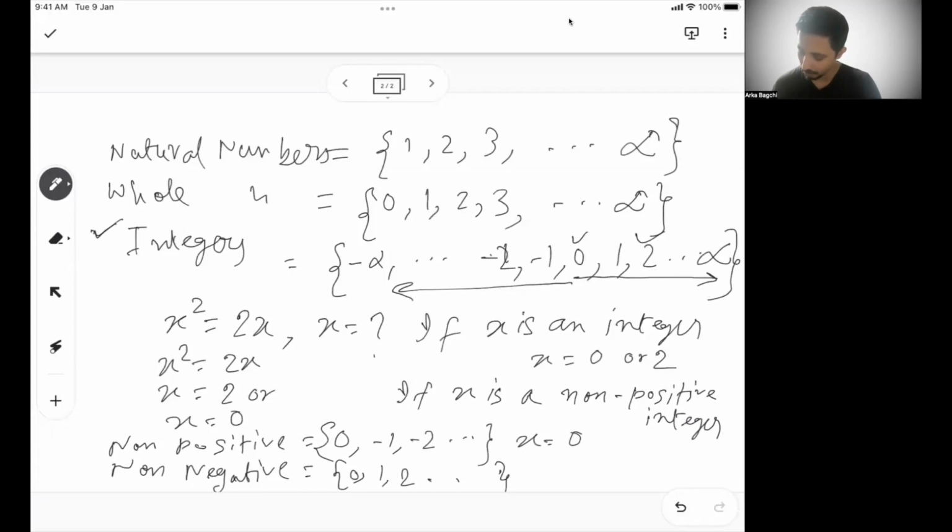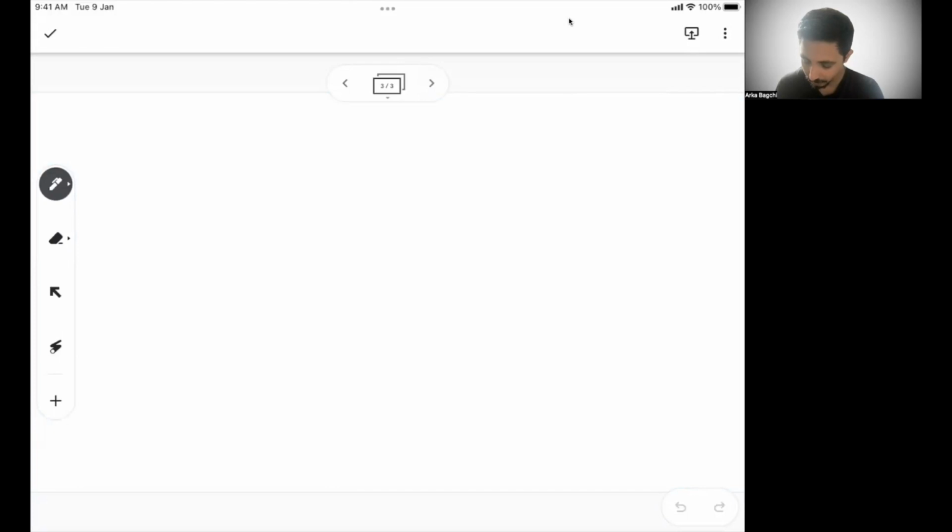Now, the same problem, let's say they have asked x is a positive integer. So what we understood from here is, within integers, if someone says non-positive, we know it's 0, -1, -2, and so on.